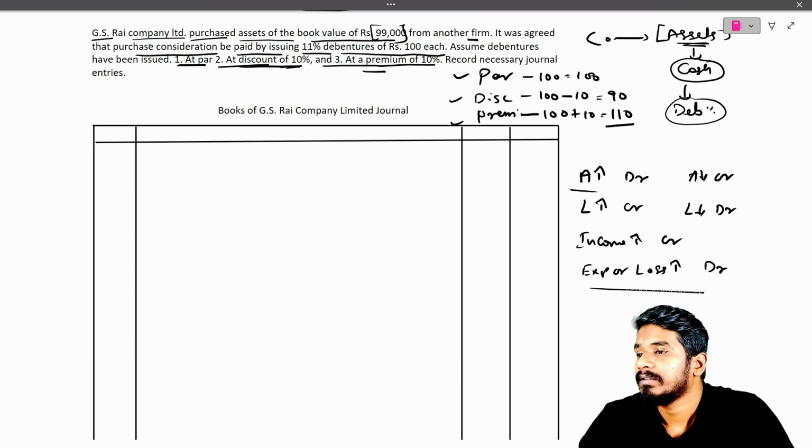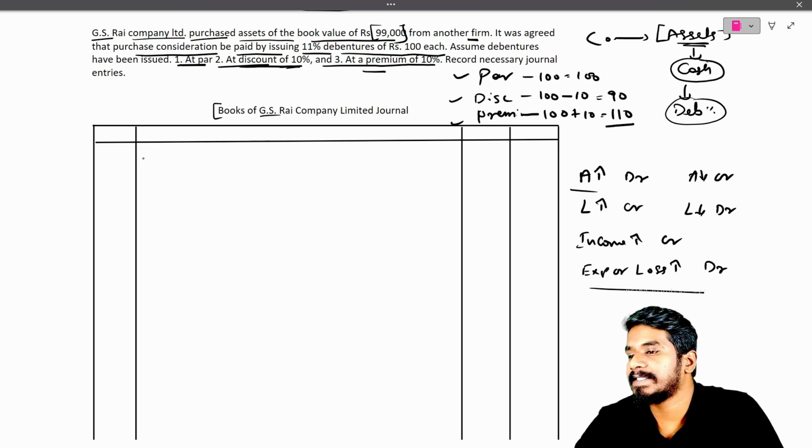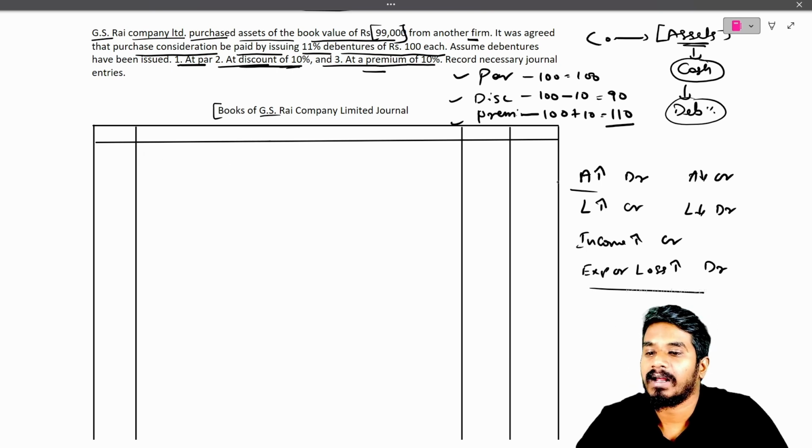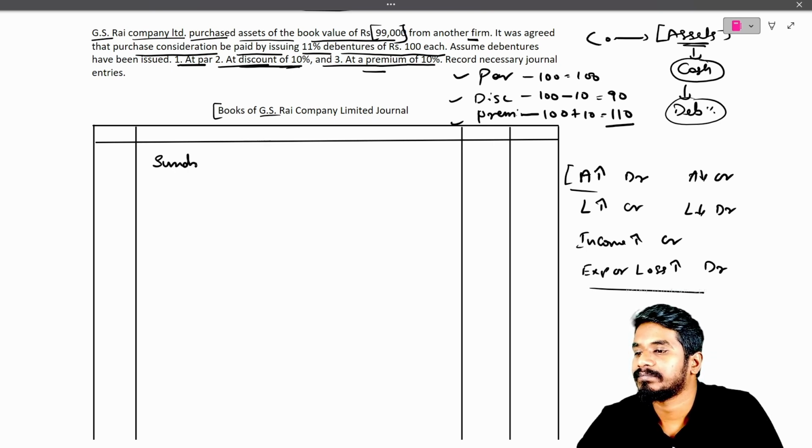The company, GS Rai Company, purchased an asset worth 99,000 from another firm. We are journalizing in the books of GS Rai Company Limited. If an asset is coming in, the company asset will increase, so we'll call it sundry asset. What do you mean by sundry assets?